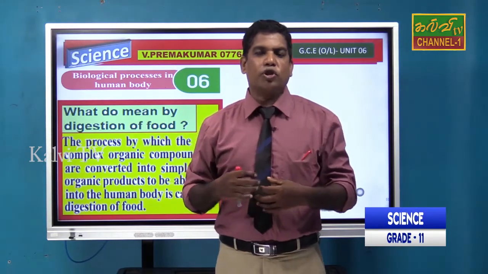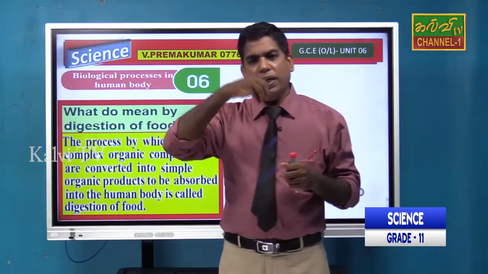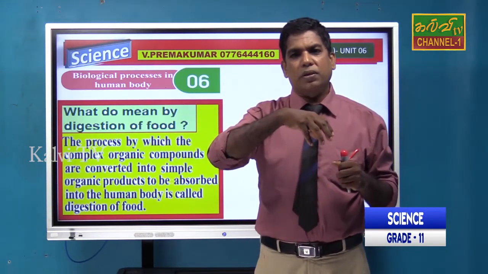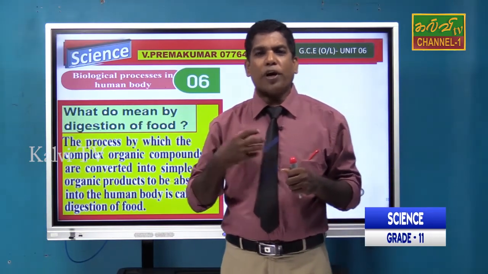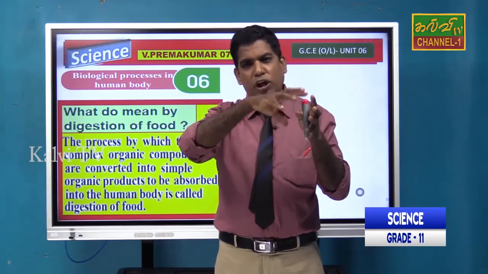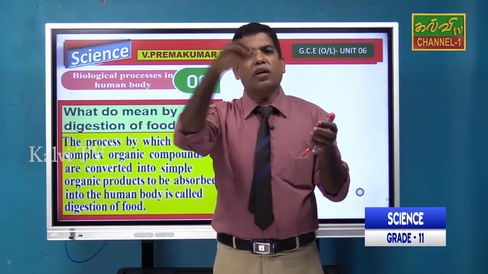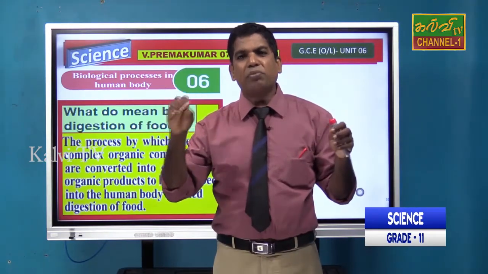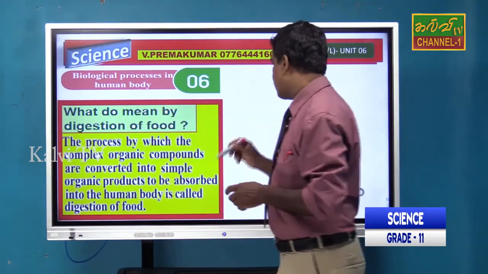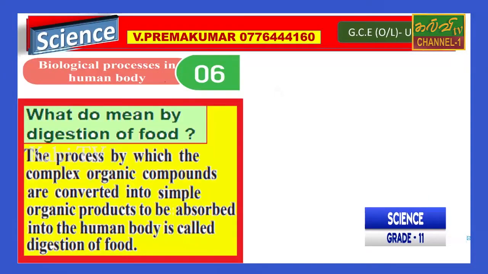In our digestive system, when we eat starch, protein or lipids, these insoluble substances won't be absorbed. Therefore, these complex substances are converted into simple organic substances. For example, here on the screen, starch is converted to maltose, and then the maltose can be converted to glucose.